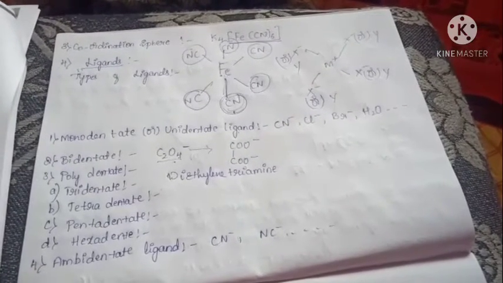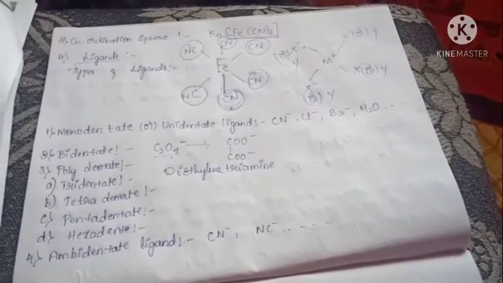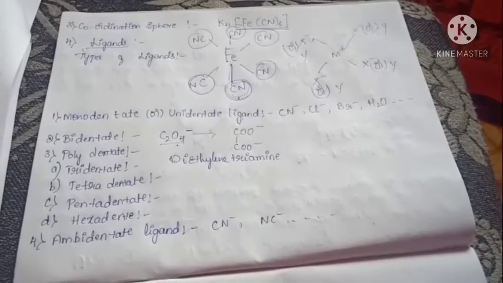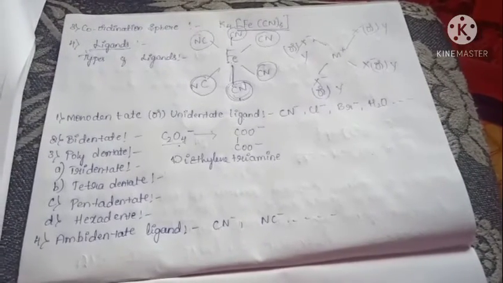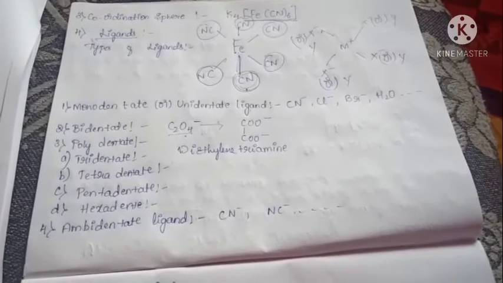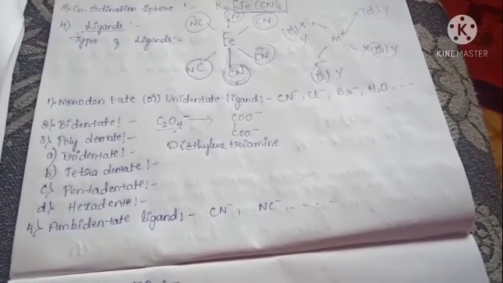Third is polydentate, which has further classification. First is tridentate, which has three donor atoms.